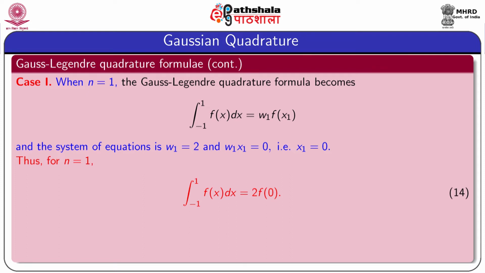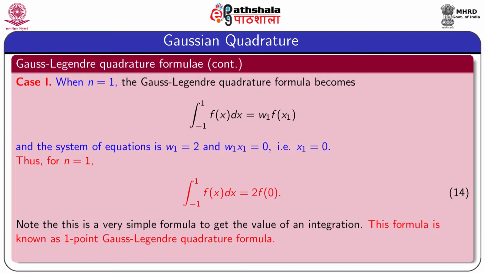Hence, for n equal to 1, the Gauss-Legendre quadrature formula is given by equation 14, which is nothing but integration from minus 1 to 1 of f(x) dx equal to 2 into f(0). Note that this is a very simple formula to find the integration of any integrable function f(x), and that value is the functional value at 0 times 2.